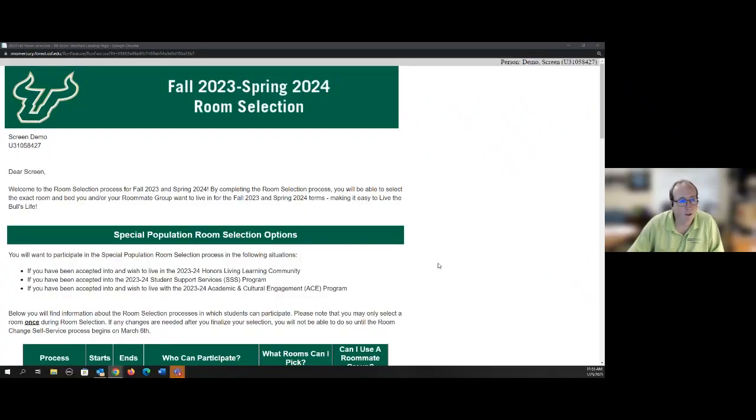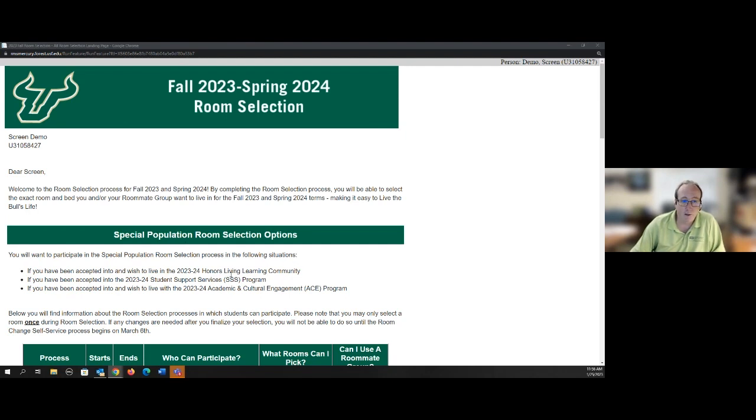All right. Thank you very much, Julia, for that wonderful introduction. We're going to be talking about how room selection works, especially with using roommate groups. When you go in to assign yourself to a room, as long as you are ready for assignment, you're going to come to this page. This page breaks out room selection by special population.